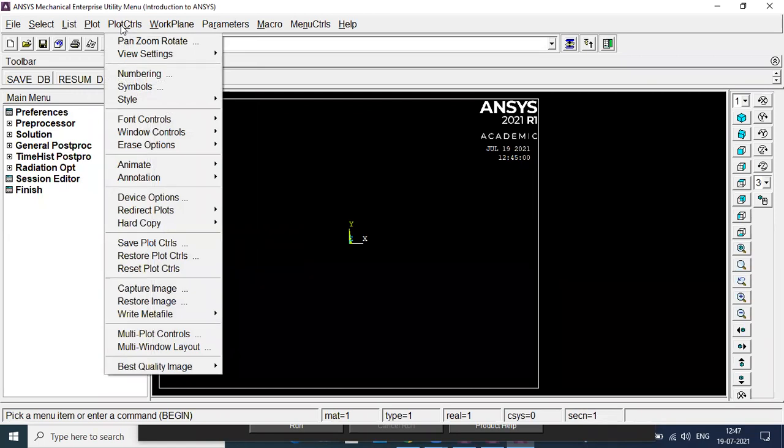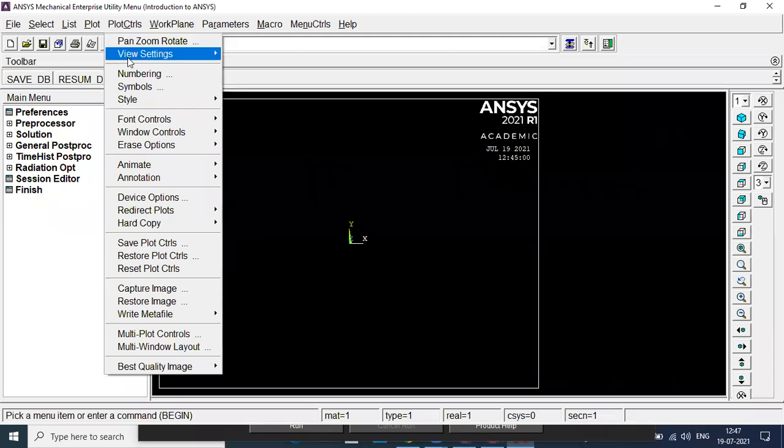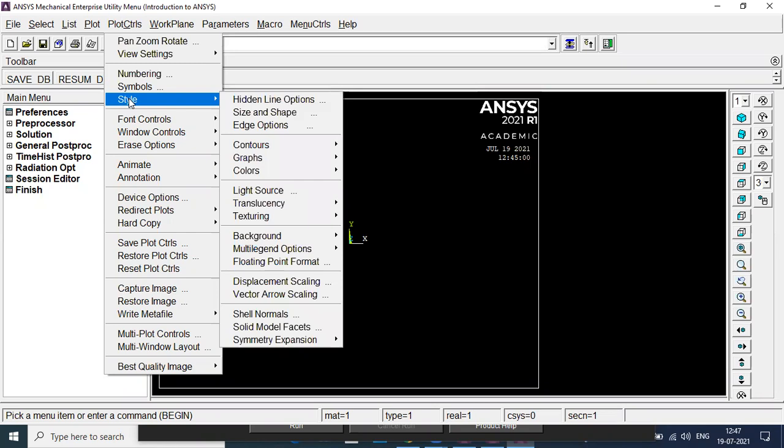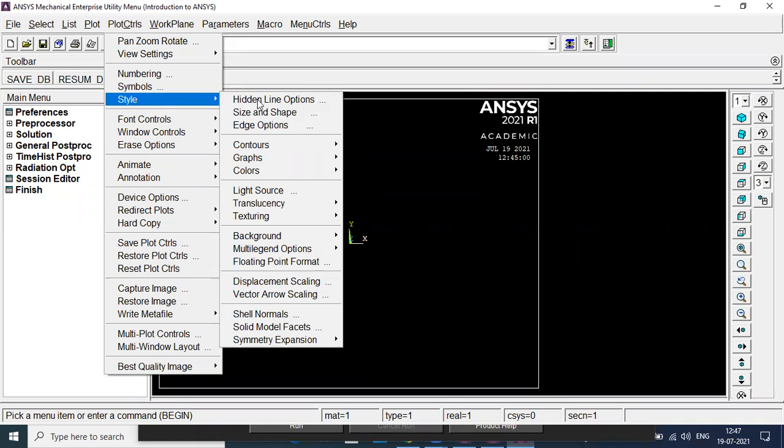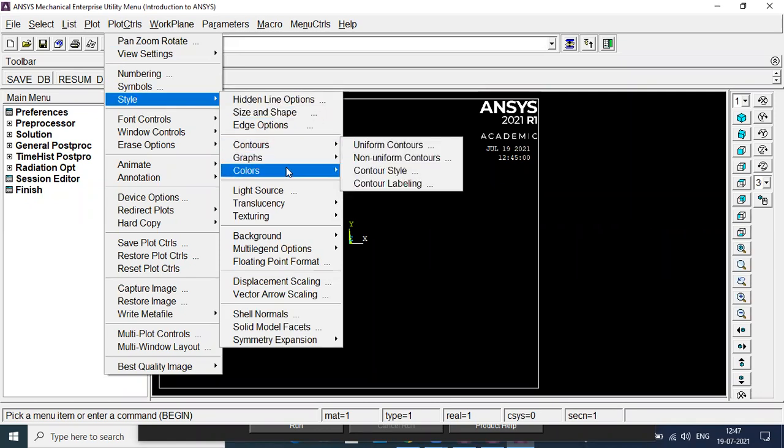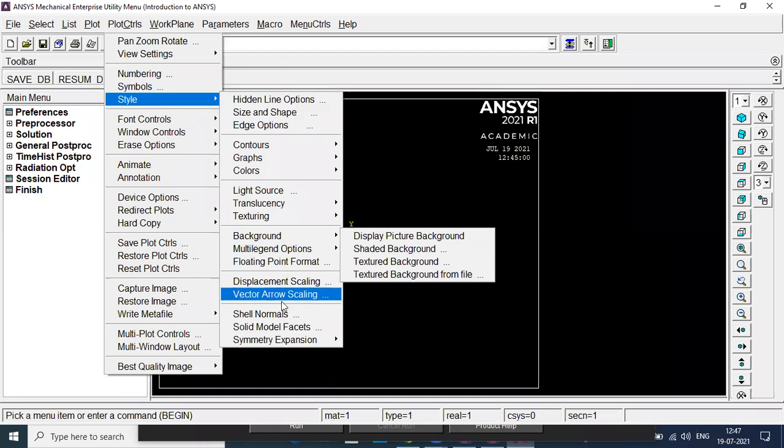Now see the next option. I am just briefing you. When we see the practical, we are actually going to use those options, so at that time things will be more clear. But this basic introduction of what is there in the GUI should be known to you. In the plot controls, you can see options within options. If you go to style, you can see color, graphs, and the background you want.